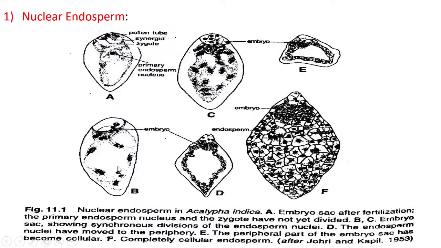Diagram B shows the embryo sac showing synchronous division of the endosperm nuclei, B and C. Diagram D shows the endosperm nuclei have moved to the periphery, and at the center you will get the vacuole. In diagram E, the peripheral part of the embryo sac has become cellular. That means partition walls are developed here, and finally we get the nuclear endosperm.